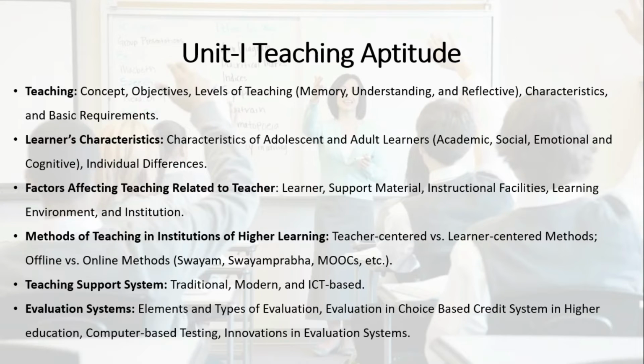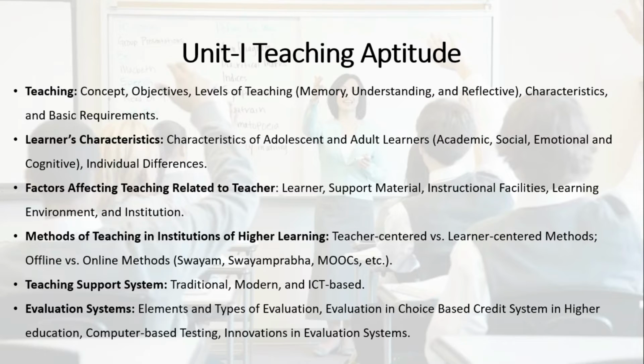So this is unit number 1, teaching aptitude, which covers basic learner characteristics, factors affecting teaching that are related to the teacher, methods of teaching in institutions of higher education, teaching support systems and evaluation systems.